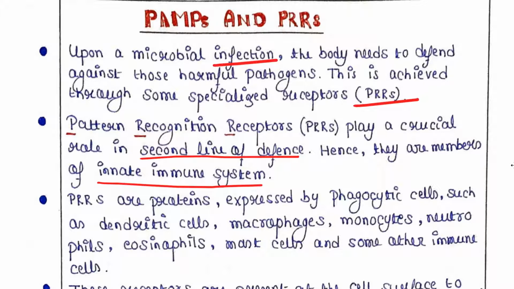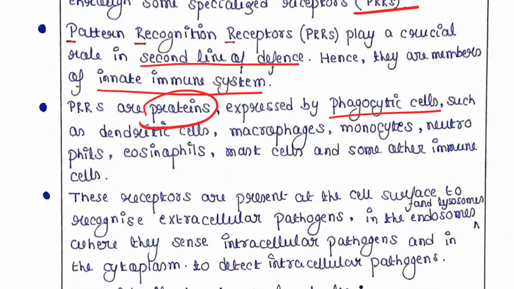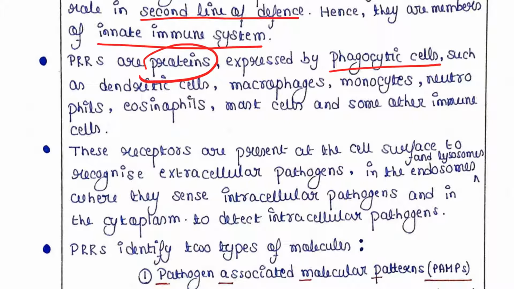PRRs are receptors, and these are nothing but proteins. They are expressed by phagocytic cells. Those phagocytic cells include dendritic cells, macrophages, monocytes, neutrophils, eosinophils, mast cells, and some other immune cells. So these are the cells which express pattern recognition receptors, or PRRs.